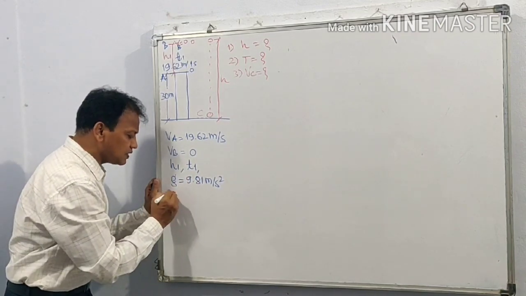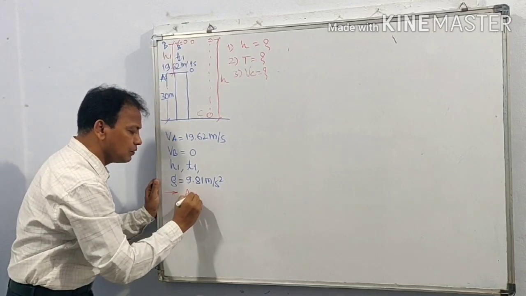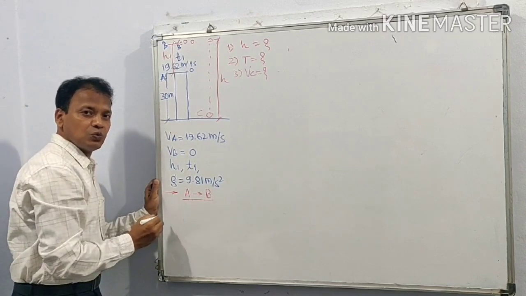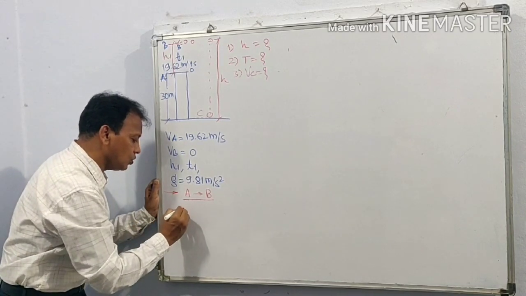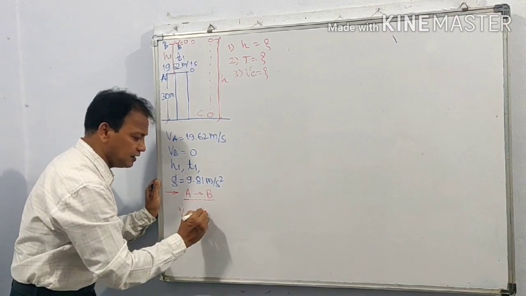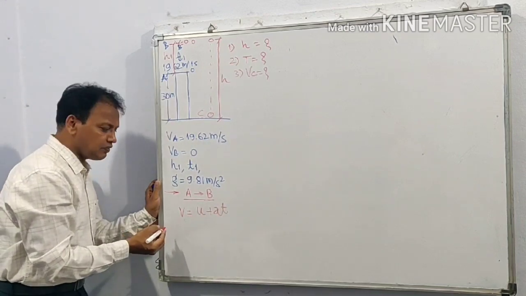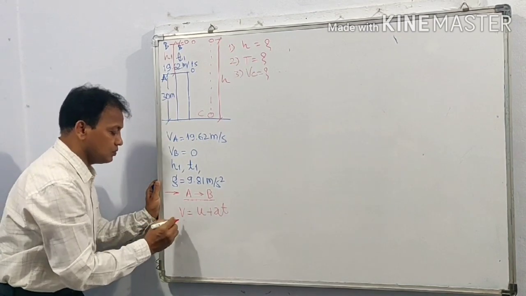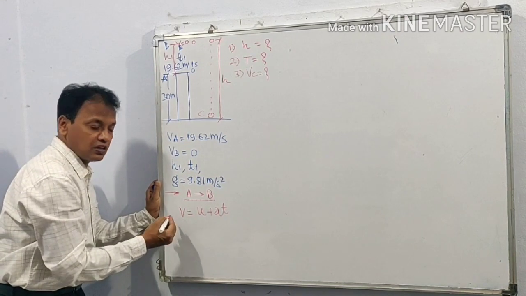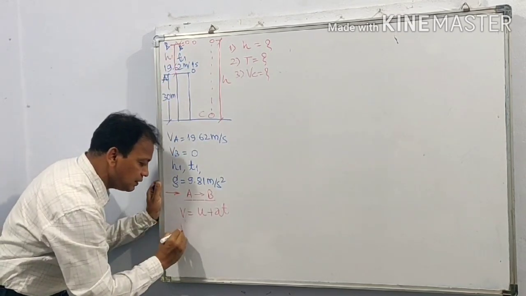So let us first consider motion of the ball from A to B. For this motion, we know V is equal to U plus AT. Let us put appropriate notations for initial and final velocity. Final velocity is velocity at B, that is VB.